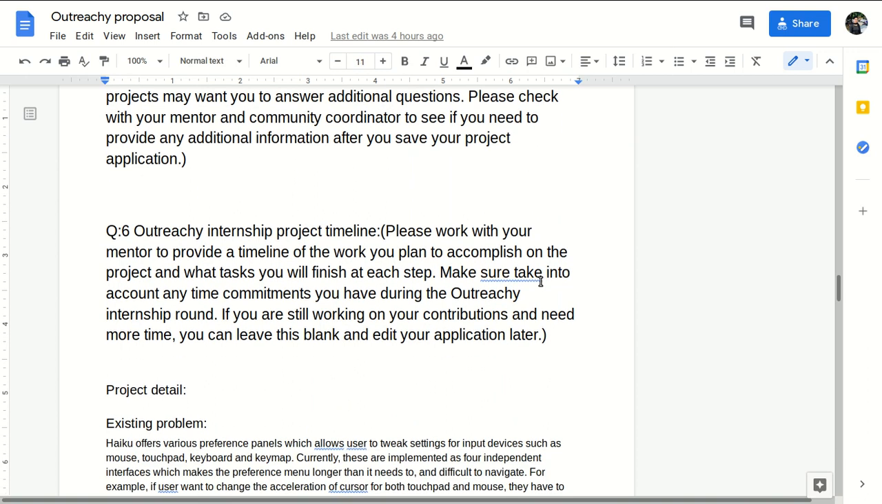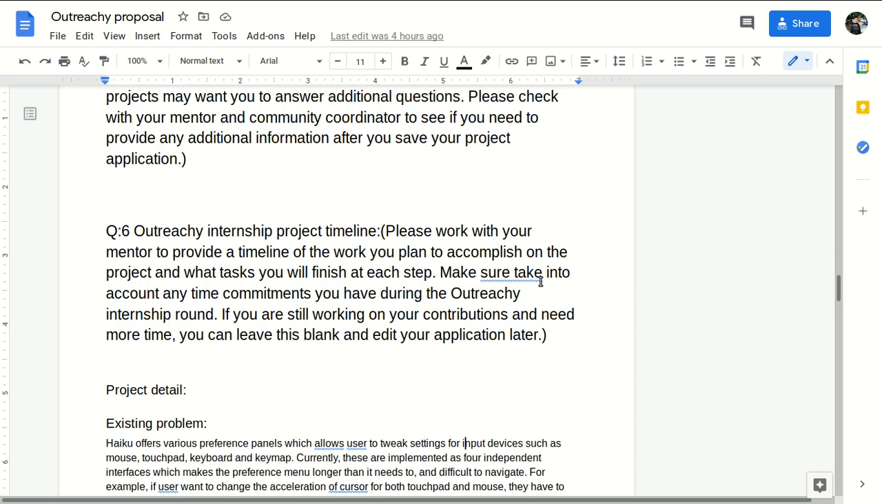And now the last question, and the main question, is question number 6. We have to explain and make a timeline for our three months, how we will work on our project in the next three months, and how many days we take for a particular part. Now I am reading the question. Outreachy internship project timeline. In the brackets they have explained the question.